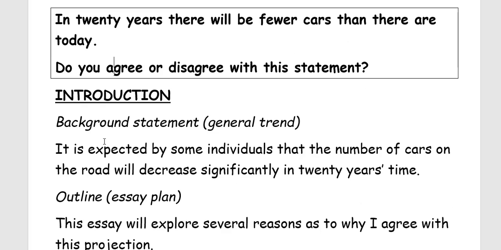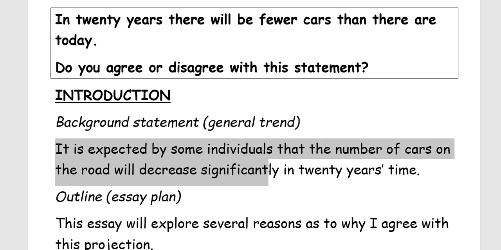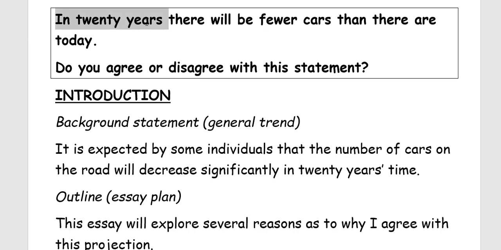First, let's look at the introduction paragraph. We need to write a background statement, which is a general trend. Let's look at this. It is expected by some individuals that the number of cars on the road will decrease significantly in 20 years' time. So what we need to do is to paraphrase this task. So the question is, in 20 years, right? I have paraphrased it by writing in 20 years' time. Next, there will be fewer cars than there are today.